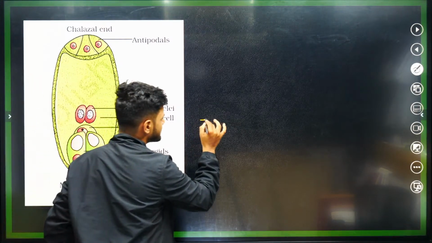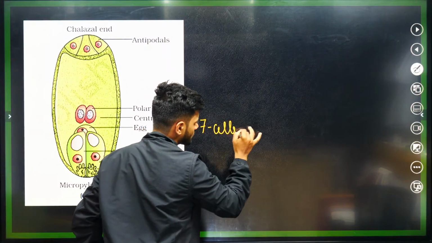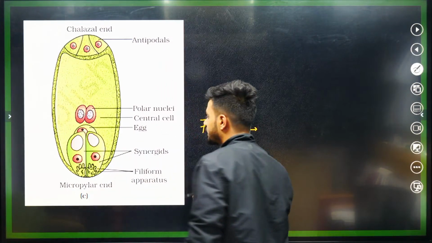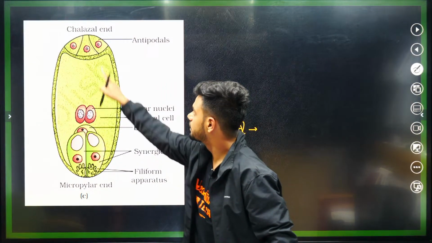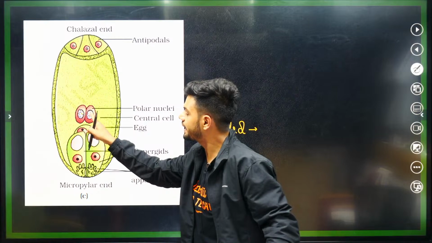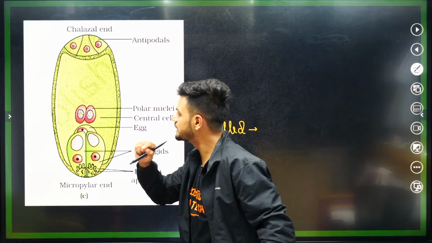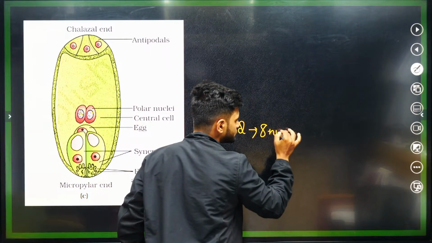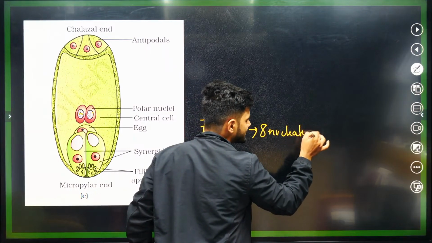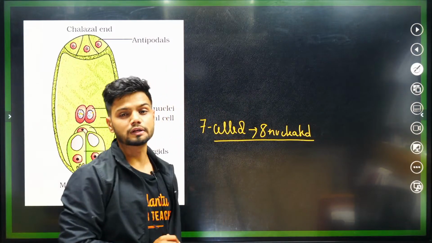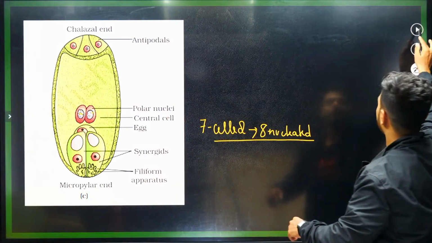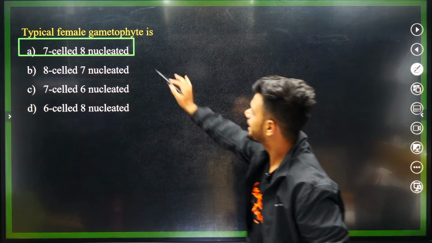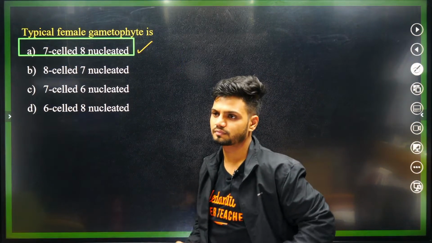So it is 7 celled. But how many nucleated? 1, 2, 3, 4, 5, 6, 7, 8. There are 2 nuclei in the center. So we call it 7 celled, 8 nucleated structure, the embryo sac. Clear?